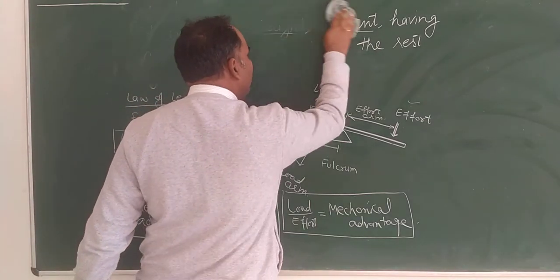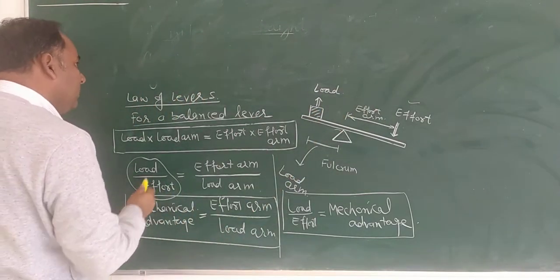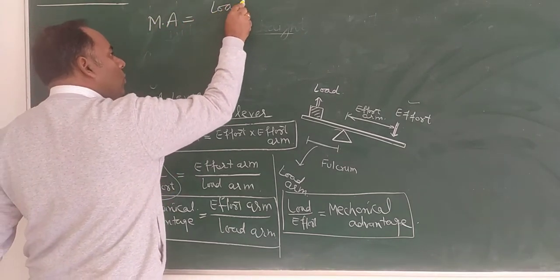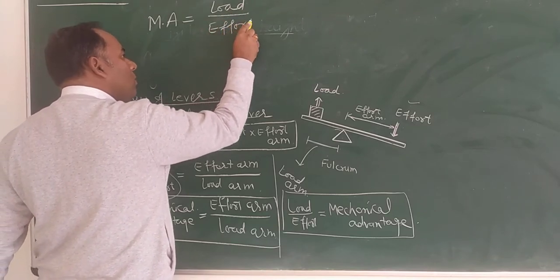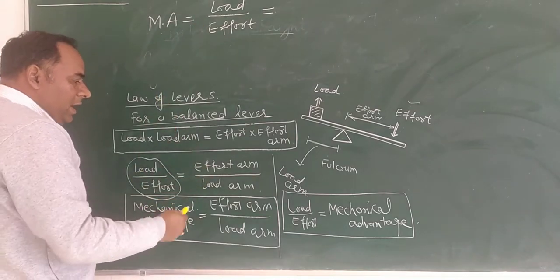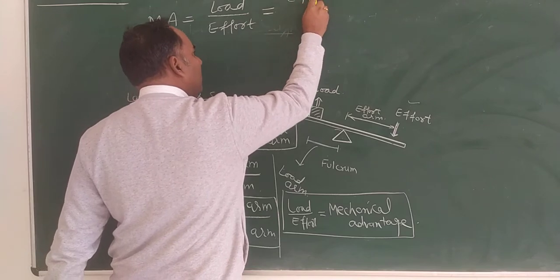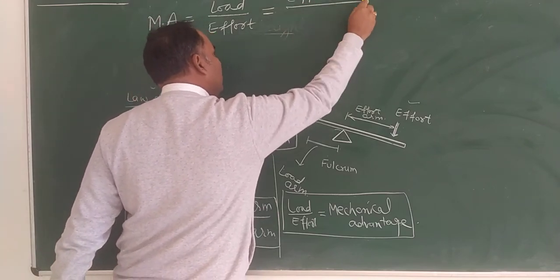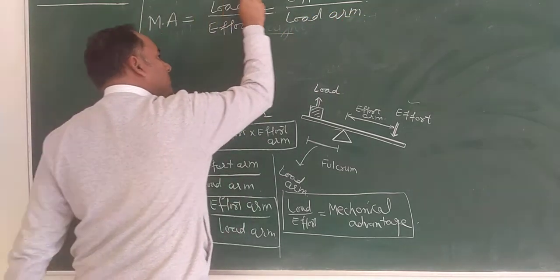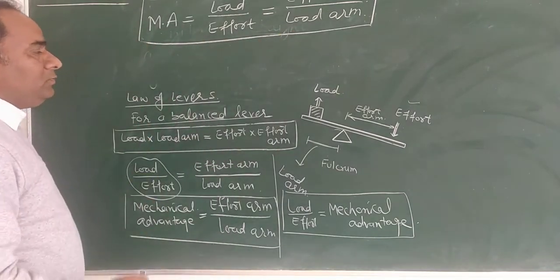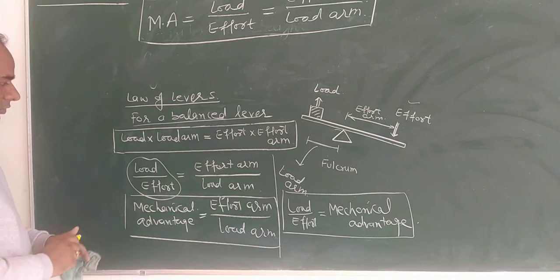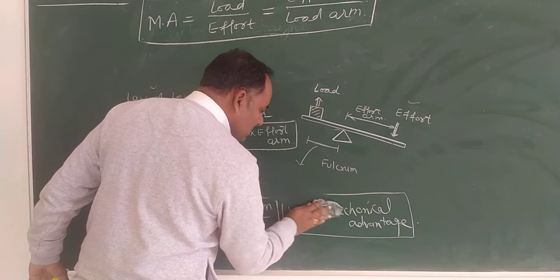If we compile all the formulas, then mechanical advantage MA is equal to load upon effort, and this mechanical advantage is also equal to effort arm upon load arm. And this formula helps us to calculate the mechanical advantage. So here there are two important formulas.